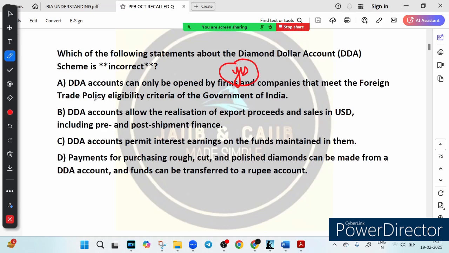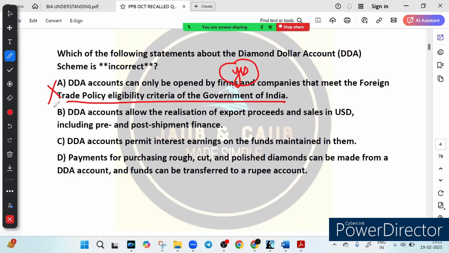So qualification under the government trade policy is very much necessary, right? So that is why not everyone can open a DDA account. Only firms and companies that meet the eligibility criteria set by the government can open. So this is incorrect. Option B says a DDA account allows the realization of export proceeds and sale in USD, including pre and post shipment finance.